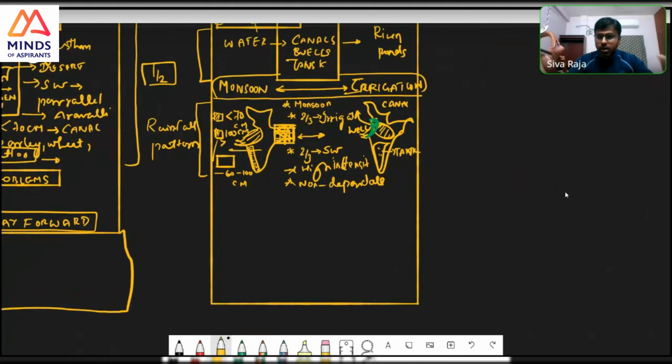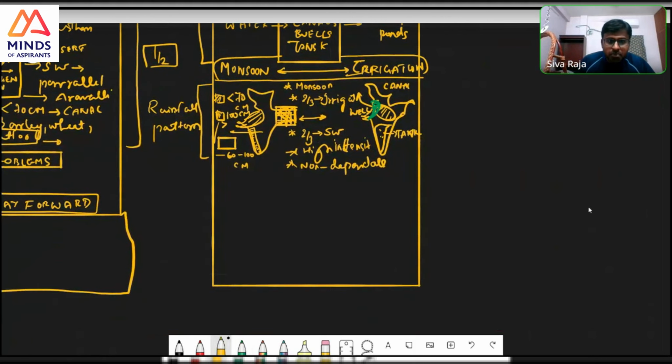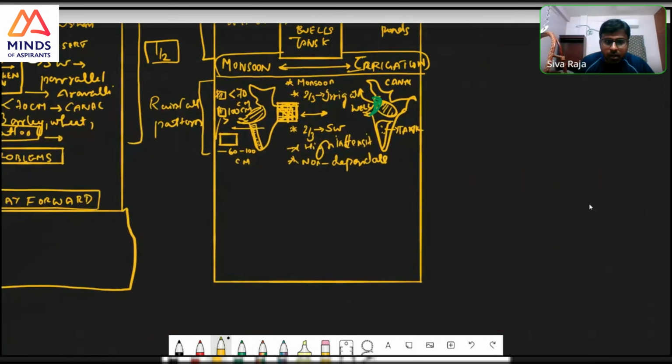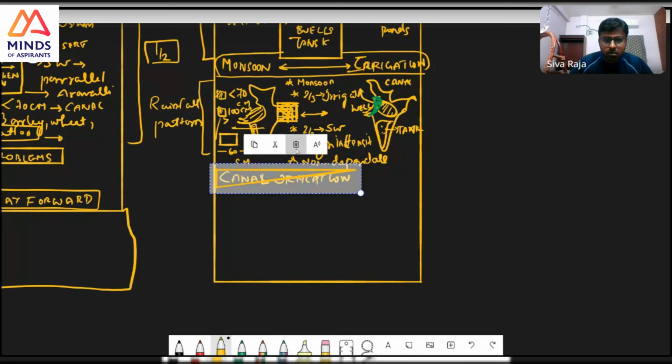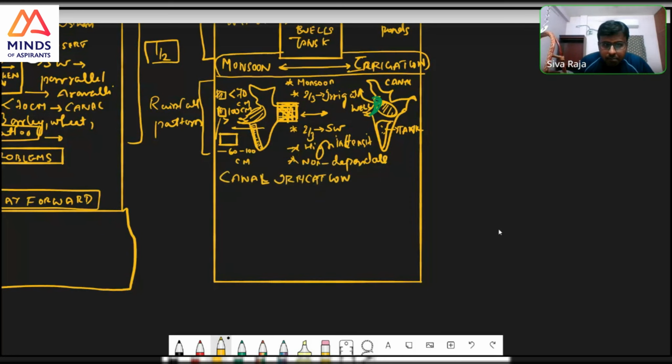In the paper it can be drawn very well. Here one diagram, here one diagram, and in between you have this. When you finish this, then you talk about each one. Canal irrigation: take one example and talk about it.